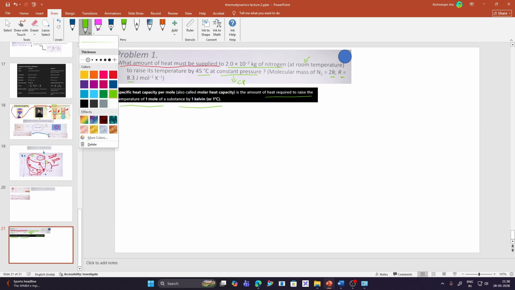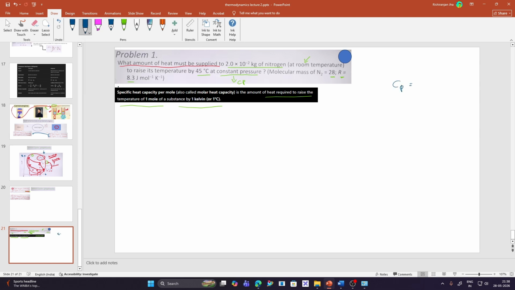We have the molar heat capacity Cp, which is 7 by 2 times R, and Cv is 5 by 2 R. We have these values, and based on that we are going to solve this numerical. The value of R, that is 8.3, is already given in the question. So let's just solve it.